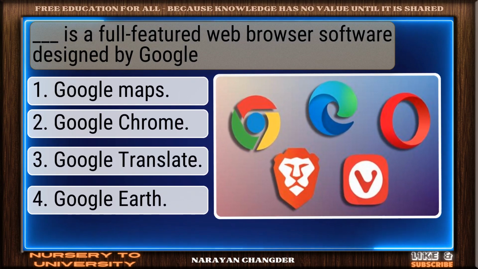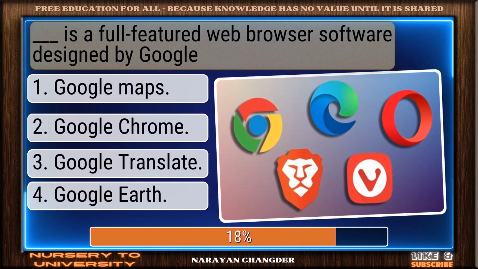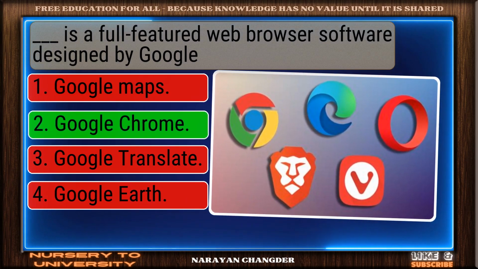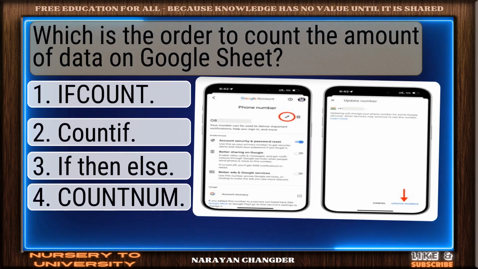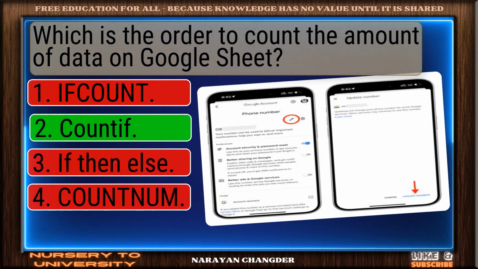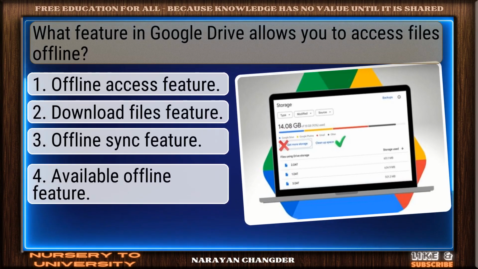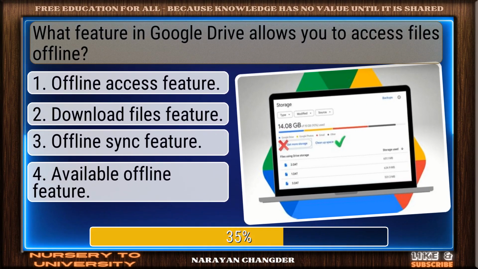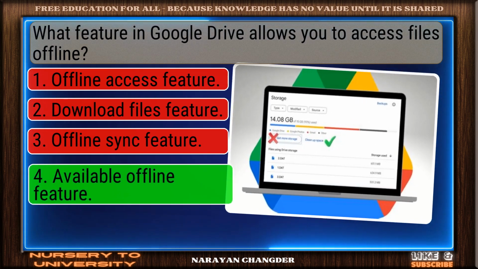Dash is a full-featured web browser software designed by Google. Correct. Google Chrome is the right answer. Which is the order to count the amount of data on Google Sheet? Great thinking. COUNTIF is the right choice. What feature in Google Drive allows you to access files offline? Sharp thinking. Available offline feature is the right choice.